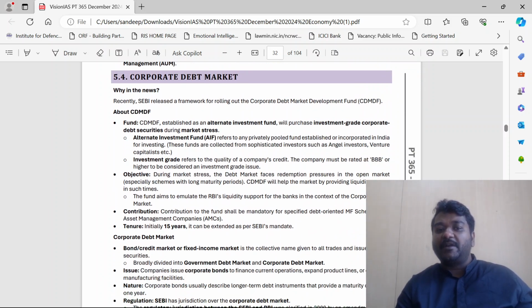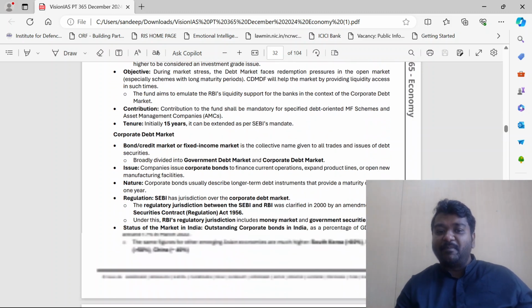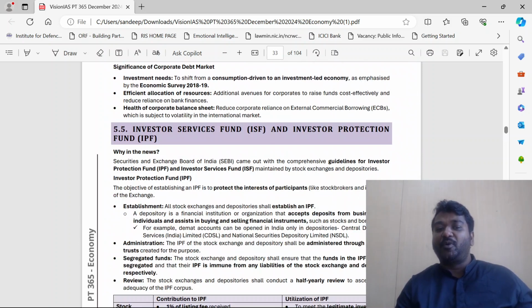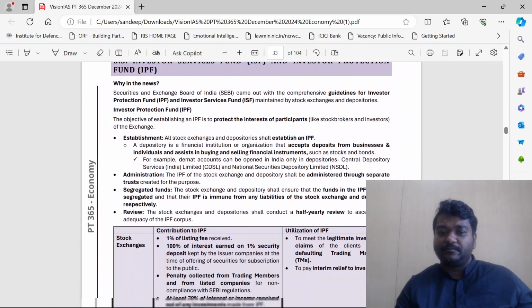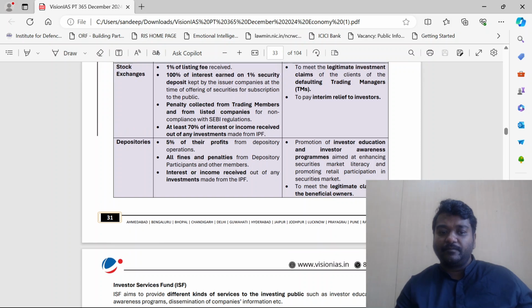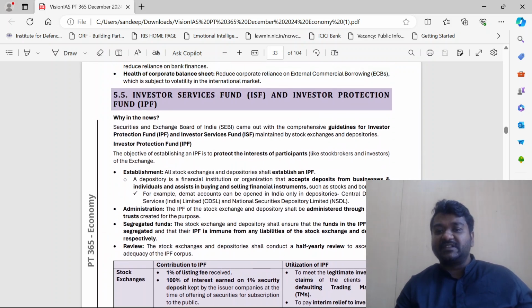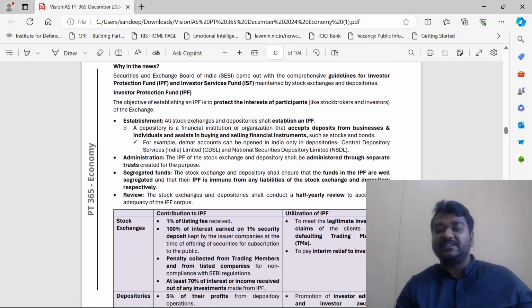See, SEBI released a framework for rolling out the Corporate Debt Market Development Fund. Here they are actually trying to ensure that the corporate debt market is controlled. Please see this once, guys. Guidelines for Investor Protection Fund and Investor Services Fund.